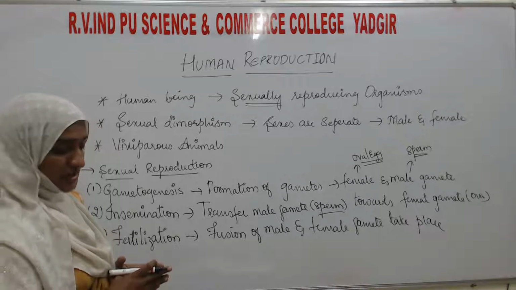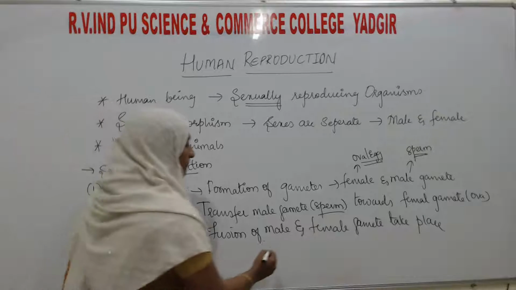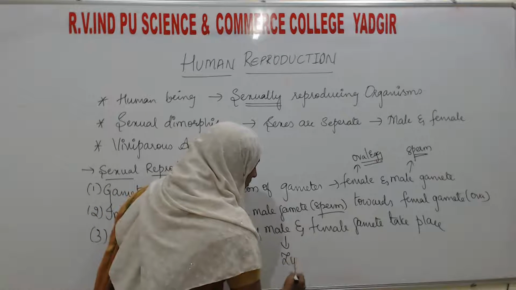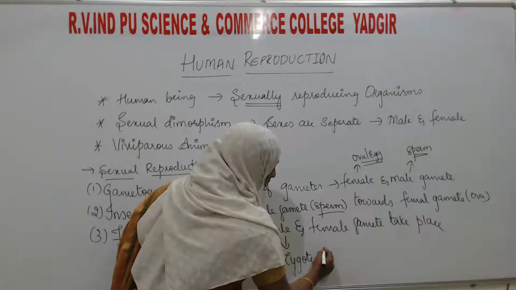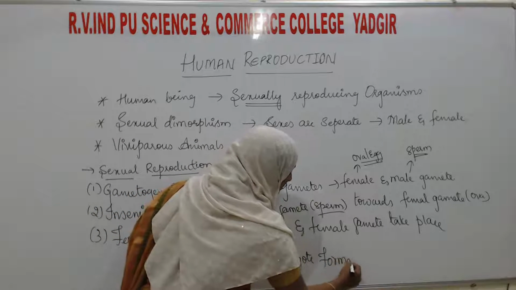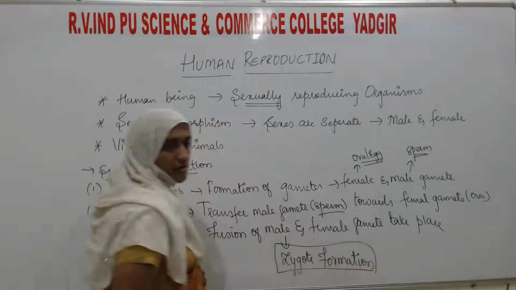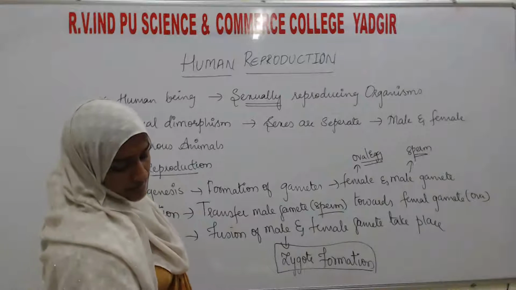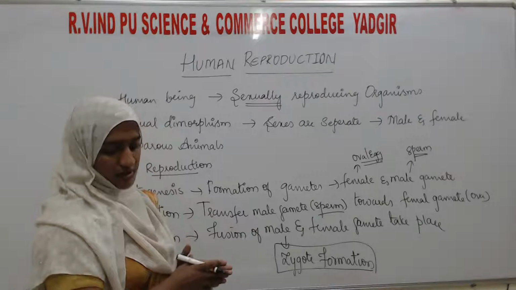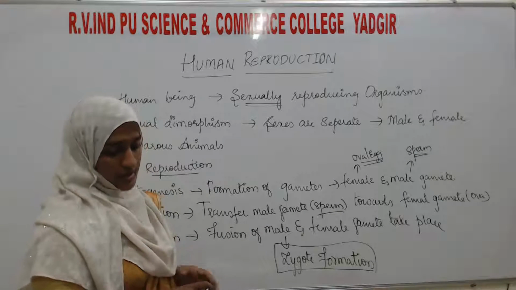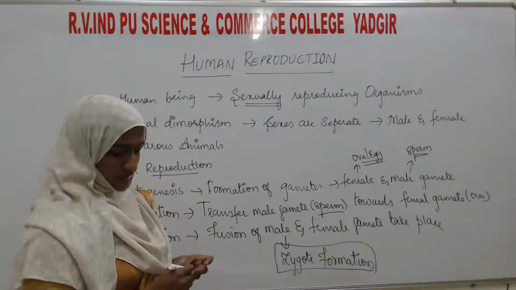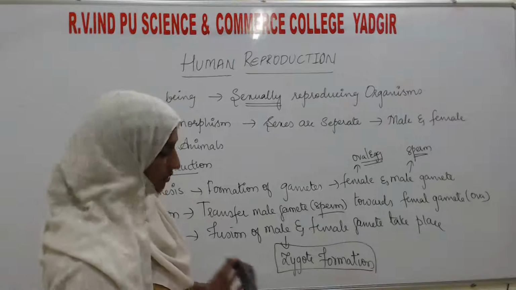Then what is the fourth process here? After fertilization, a zygote is going to form. After fertilization, what is the next event? That is the zygote formation. This you know already. The zygote will develop into the embryo.